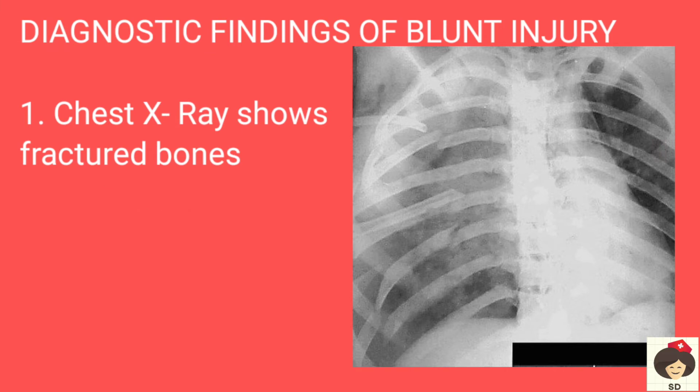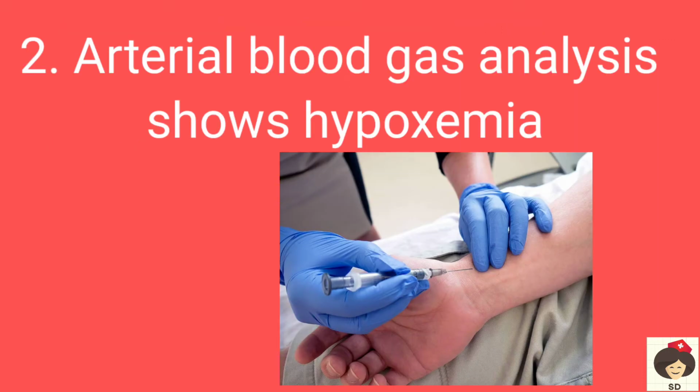Next, coming to the diagnostic findings of blunt injuries. First is chest x-ray, which will show fractured bones, you can see here. And next is ABG, that is arterial blood gas analysis, which shows hypoxemia, which means decreased oxygen in the blood.